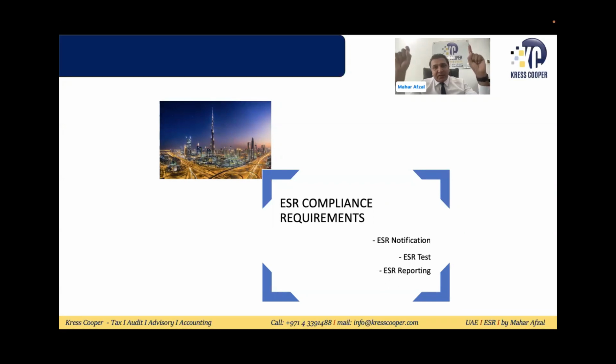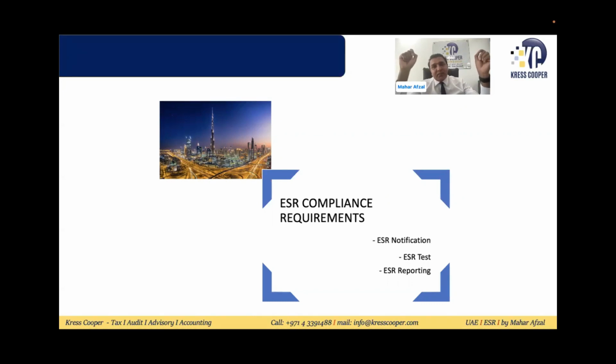it will fall under, first of all, this is a juridical person and unincorporated partnership. So if this is a juridical person or unincorporated partnership, and they are falling under the exempted list, it will be out of the scope of the ESR. Now, if they are not falling under the exempted list, now the question, are they earning any income or not? If they are not earning any income and not part of the exempted list, they will be subject to notification only. But if they're earning income, they will be subject to full-fledged ESR requirement.